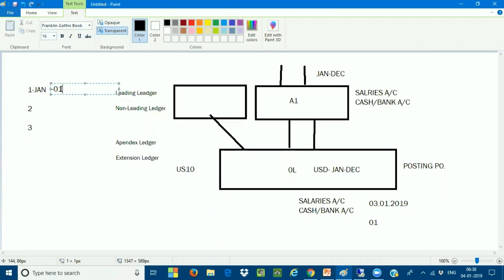After 31st of January, once you complete it and enter February 1st, then only the second period will be opened and automatically your first period will be closed. In any company, only one period is open at a time. So here in this example, the transaction which I have posted is in the month of January. Okay, very good. Now let us assume that.